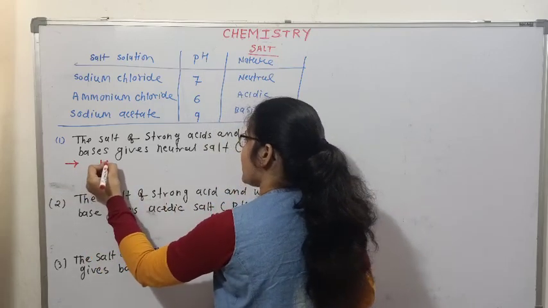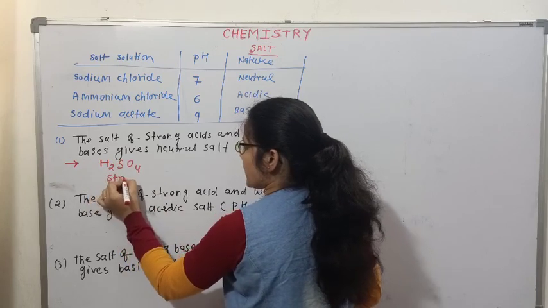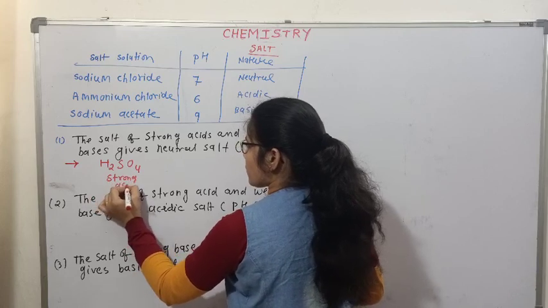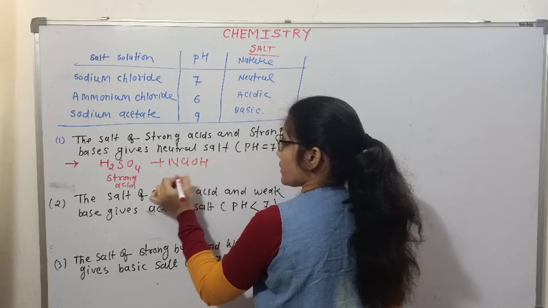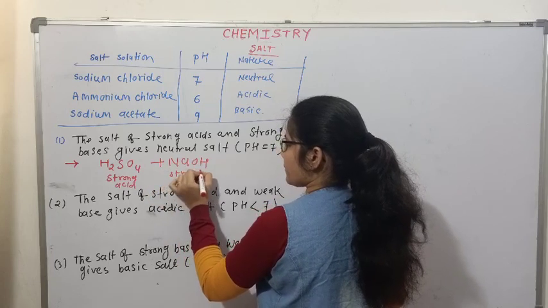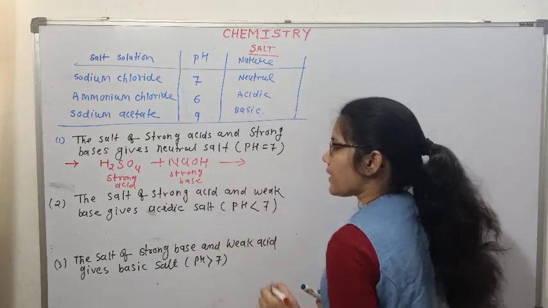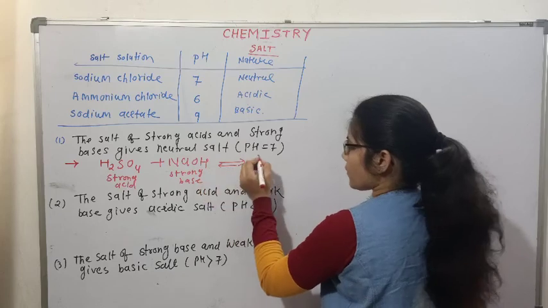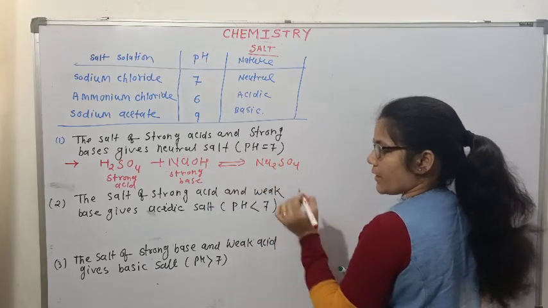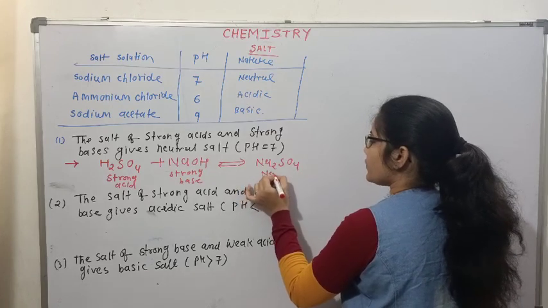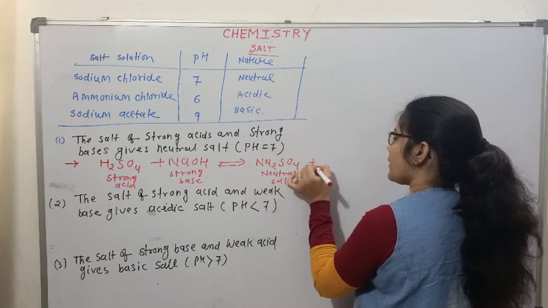Another example, sulfuric acid H2SO4, a strong acid, and a strong base NaOH, when they are mixed, they give Na2SO4, sodium sulfate, a neutral salt, and water.